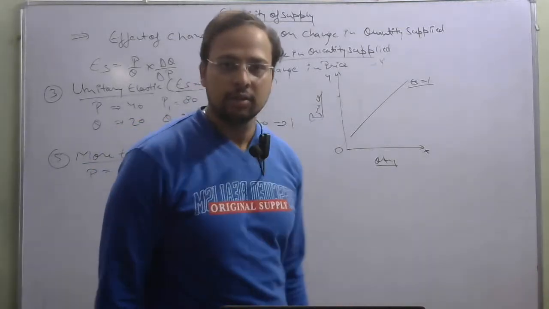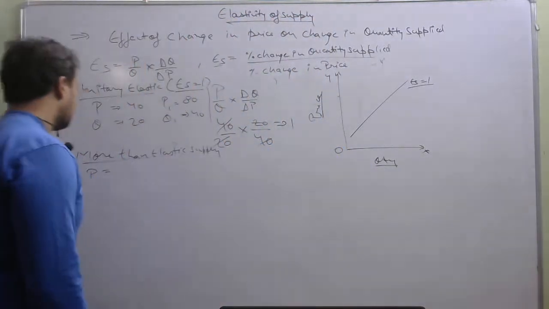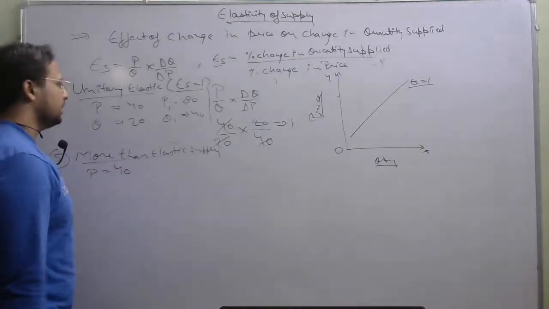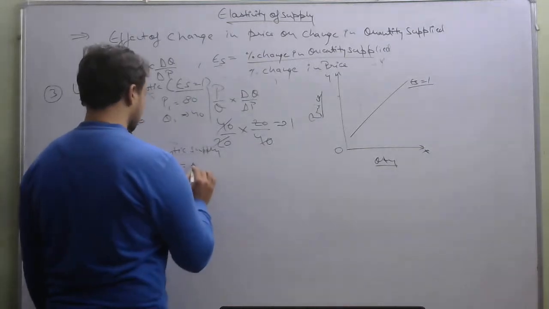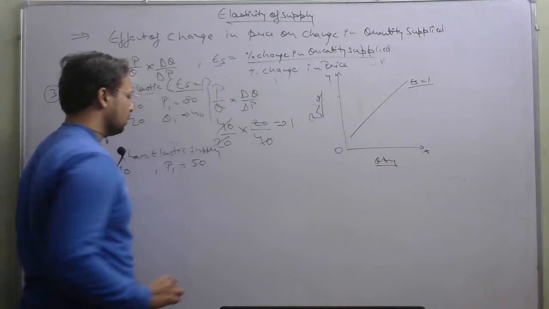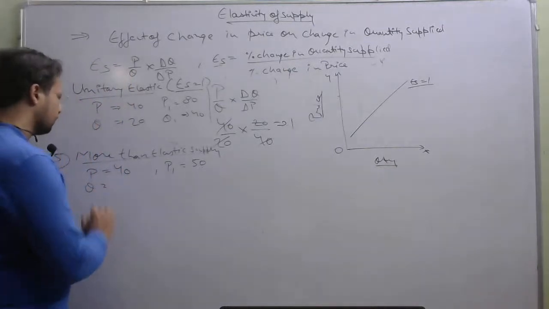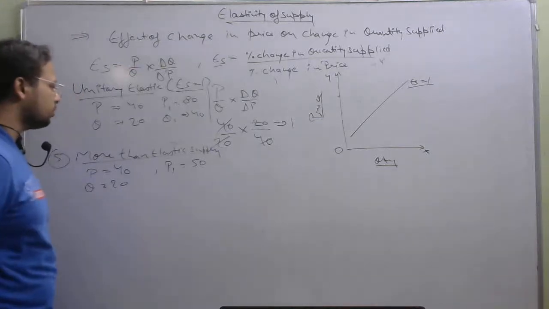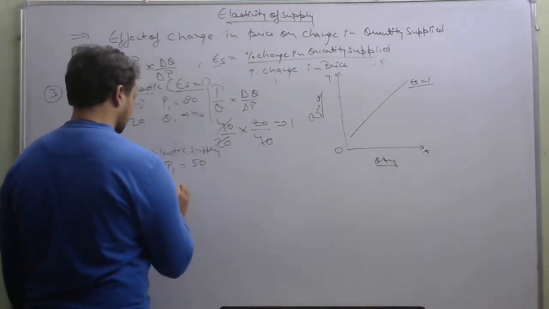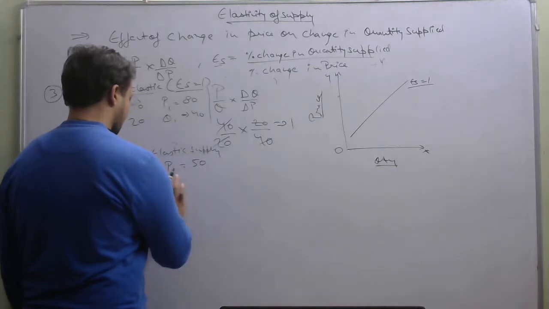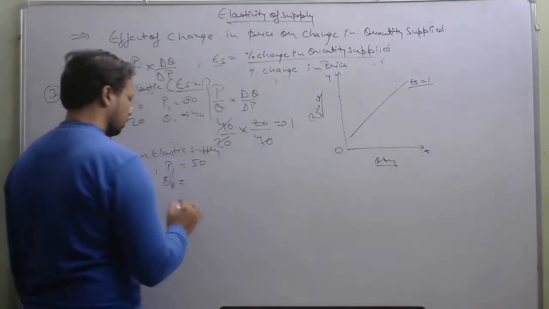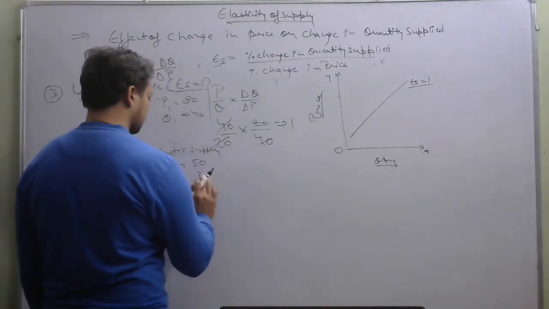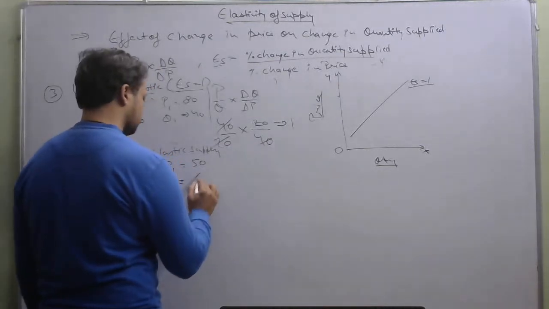Okay, so let us have a brief discussion about this. See, the price is 40 and later the price is changed from 40 to, let us say, 50, and due to this fact the quantity changed from 20 to, let us say, 60.